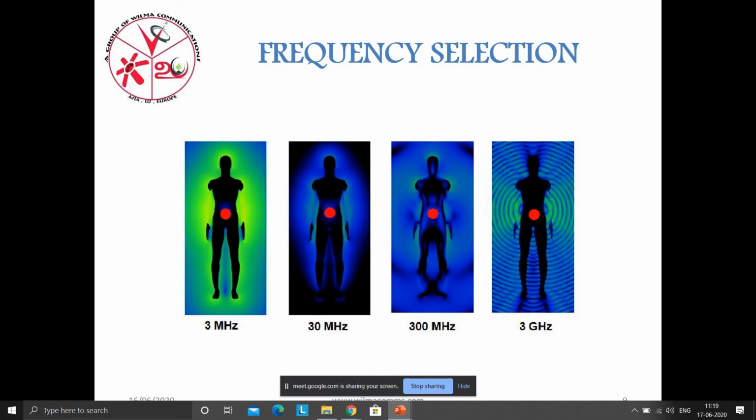On to the slide, frequency selection. When we go from low frequency to high frequency, the selection plays a major role. At low frequency, the signal propagates along the body, which means it can propagate inside your body. At high frequency, the signal is not propagated along the body; it propagates outside the body.